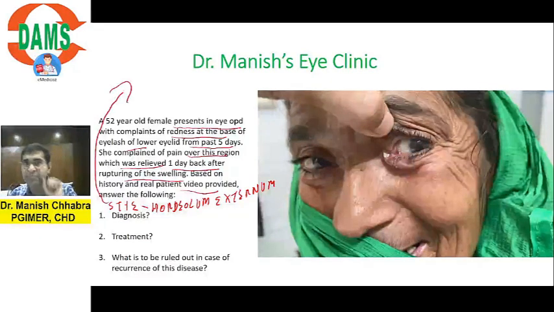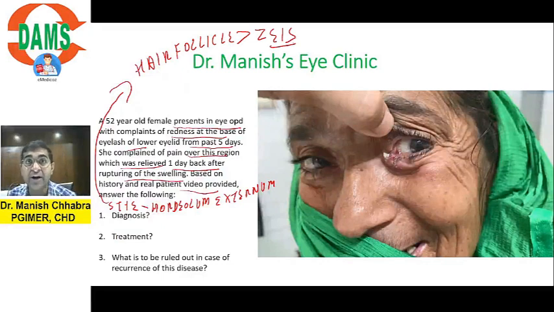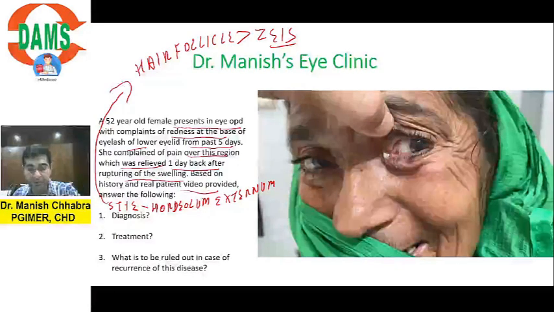Stye, maybe there is some controversy. If in the option there is infection of hair follicle, then you will mark infection of hair follicle. If it is not in the option, then you will mark infection of gland of Zeiss. So it is infection of hair follicle. If it is not in the option, you will go for gland of Zeiss. Is it understandable? So hordeolum externum, hordeolum internum is what?